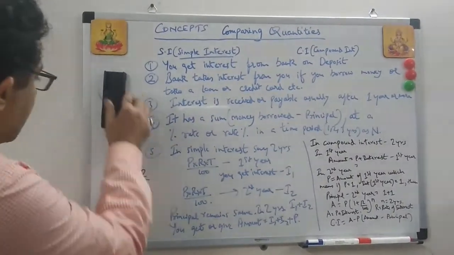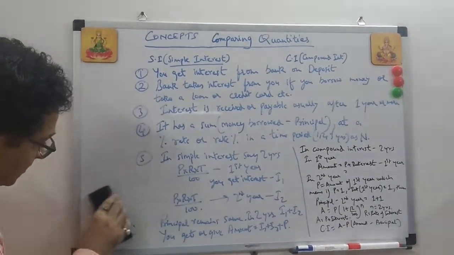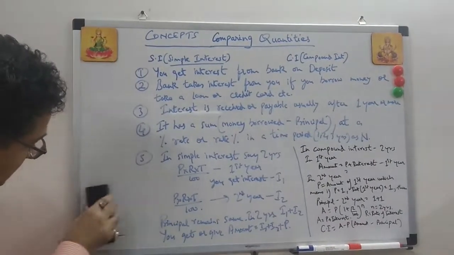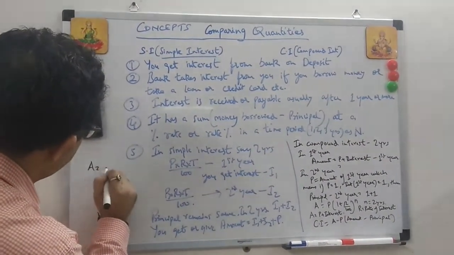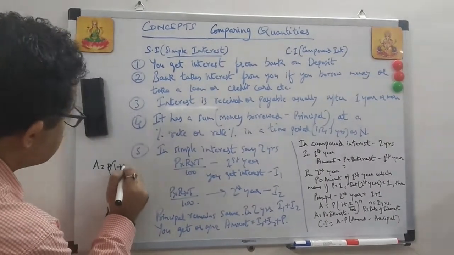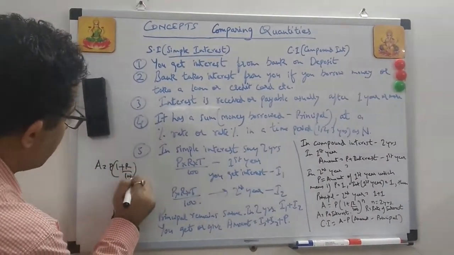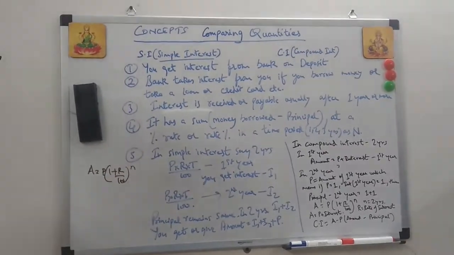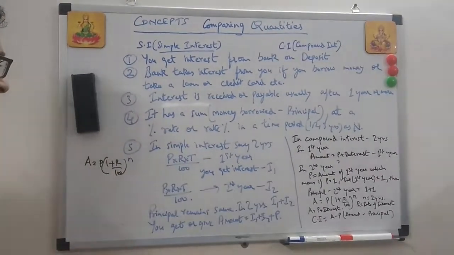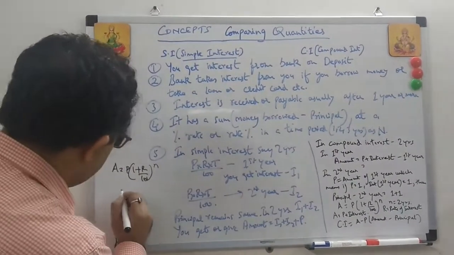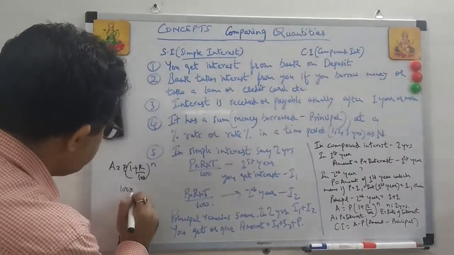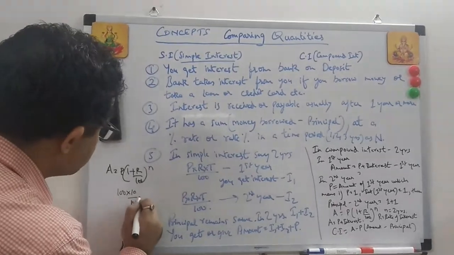However, now I'll explain the same thing with compound interest. See what happens in compound interest. This is the amount. Amount is equal to principal times (1 plus r upon 100) to the power of n, where r is the rate of interest and n is the number of years. Suppose I take a simple example. So 100 rupees we took, at 10%.